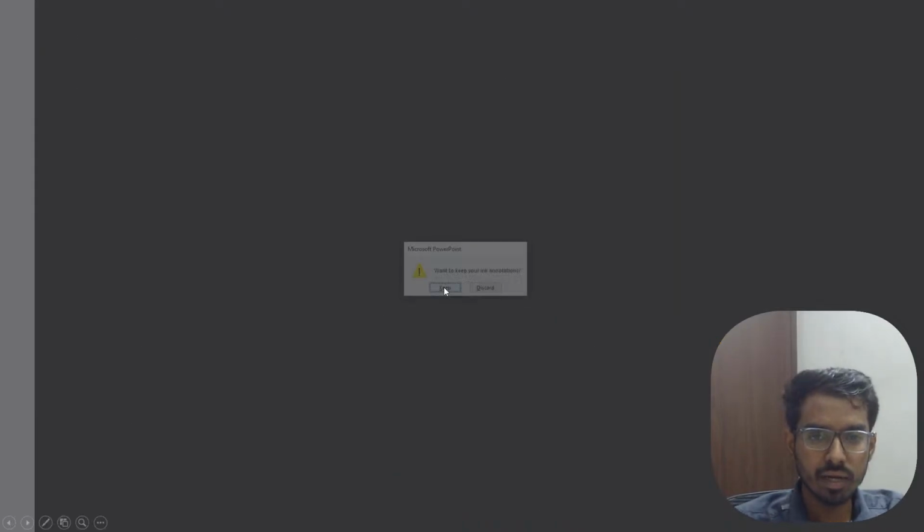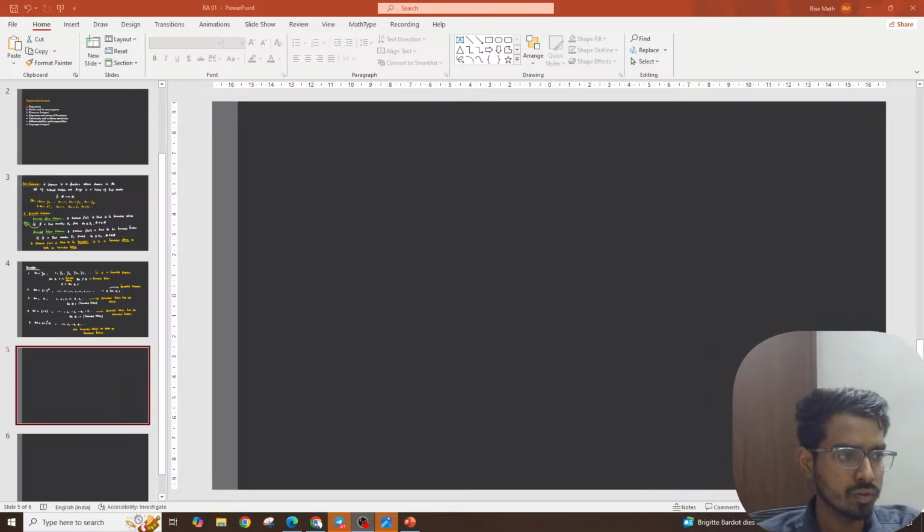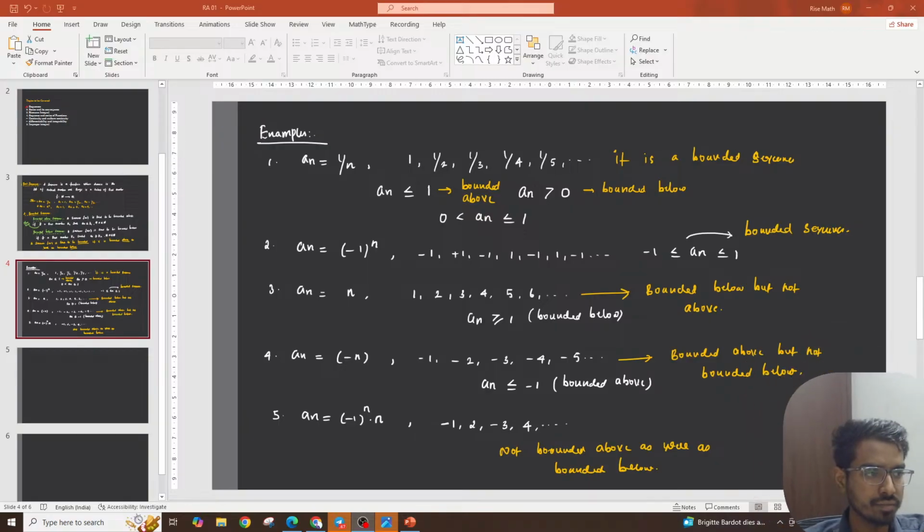I think my camera is big, I think, right? Fonts are missing. See, this is what I wrote: bounded above but not bounded below here, right?